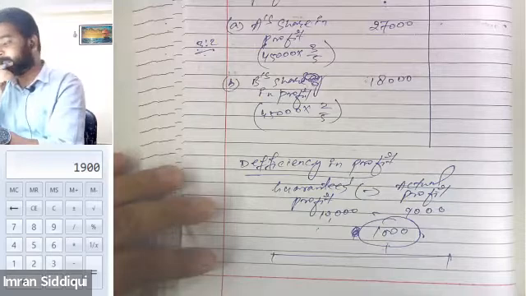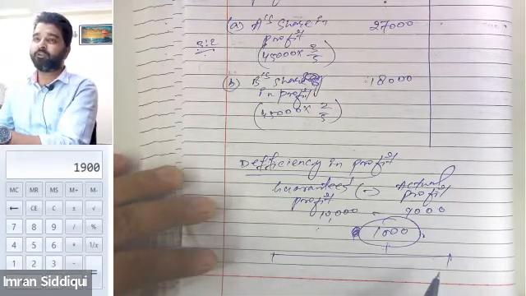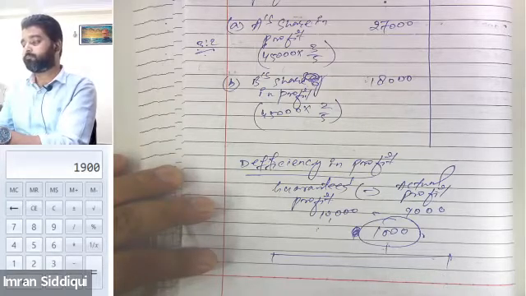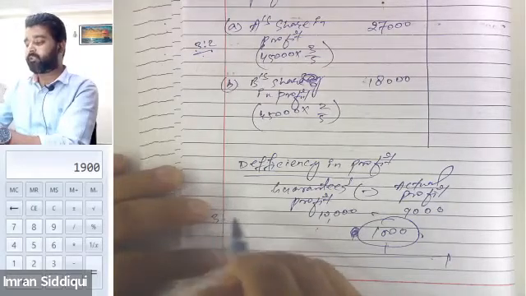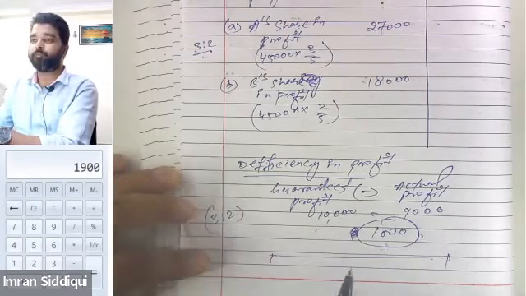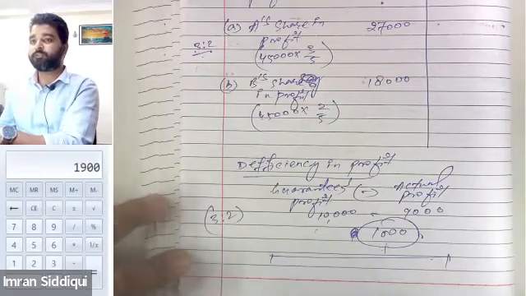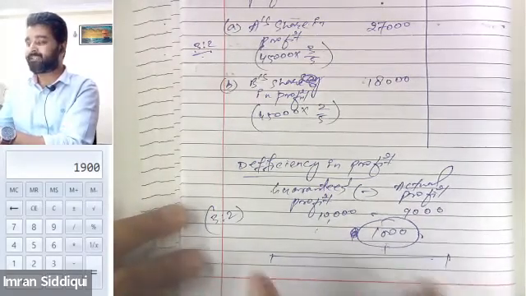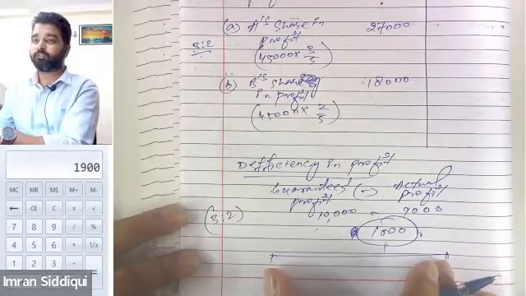Tell me how much of the 1,000 will be borne by Mr. A and how much by B. Sir, it depends upon their profit sharing ratio, which was 3:2. That means this 1,000 needs to be distributed among the partners in the ratio of 3:2.